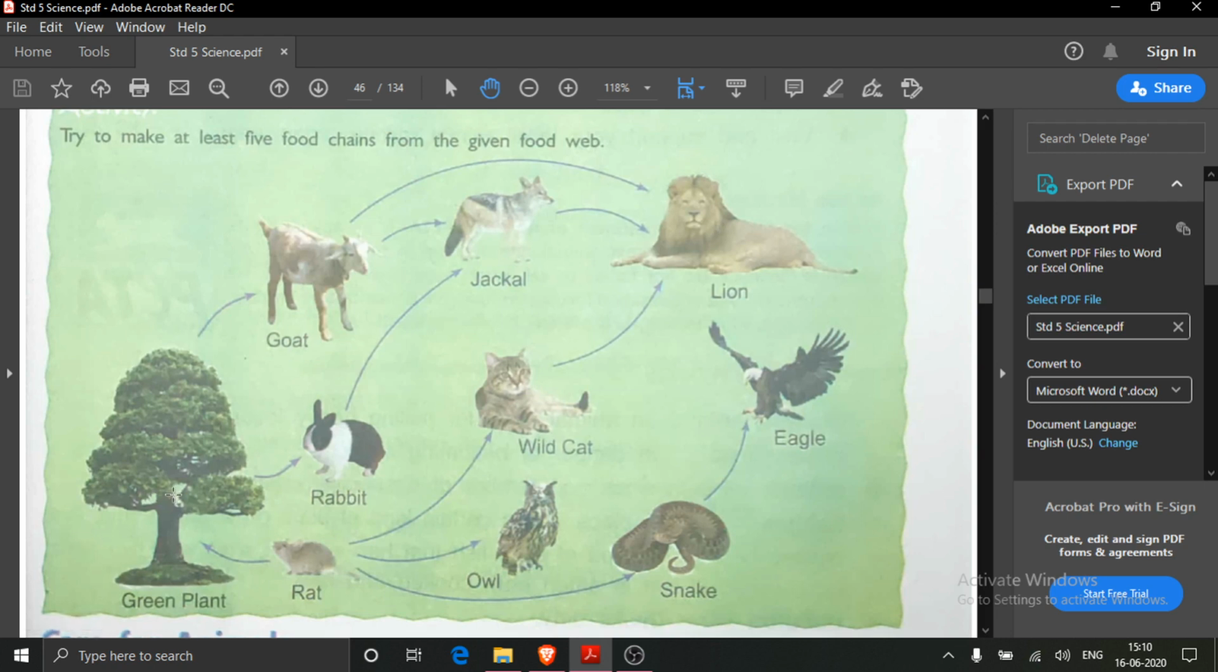Then again green plant is eaten by rat, rat is eaten by owl. Again green plant is eaten by rat, rat is eaten by snake and snake is eaten by eagle. So you see in this food web 6 food chains are there. 1, then 2, then 3, then this is 4, then this is 5 and this is the last one, 6.